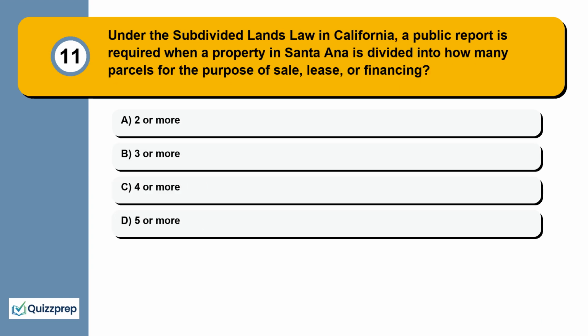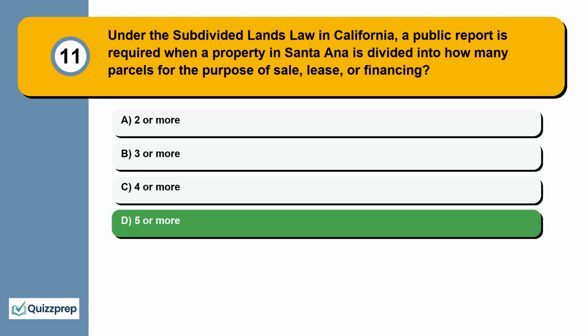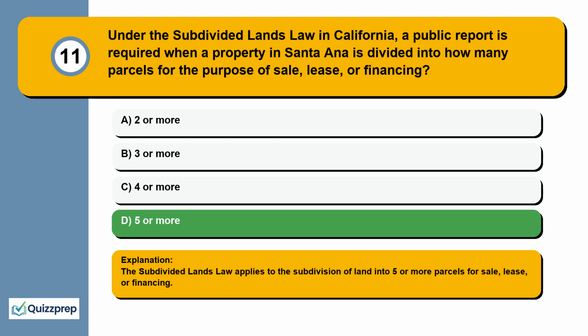Question 11. Under the subdivided lands law in California, a public report is required when a property in Santa Ana is divided into how many parcels for the purpose of sale, lease, or financing? 2 or more, 3 or more, 4 or more, 5 or more. The subdivided lands law applies to the subdivision of land into 5 or more parcels for sale, lease, or financing.